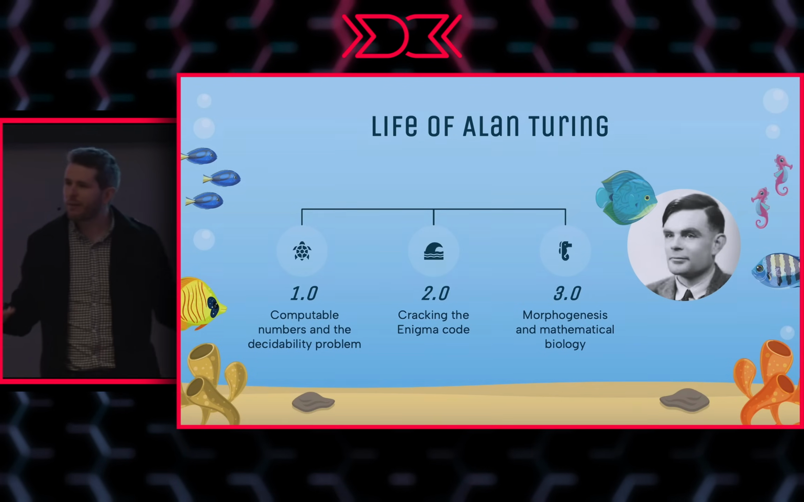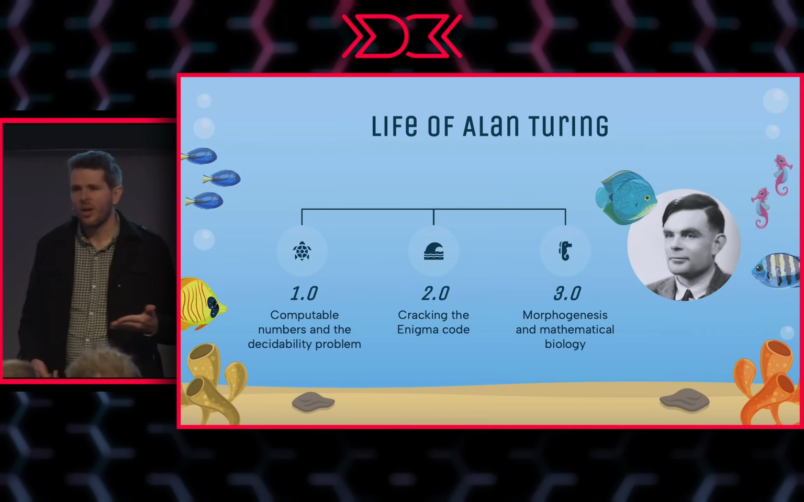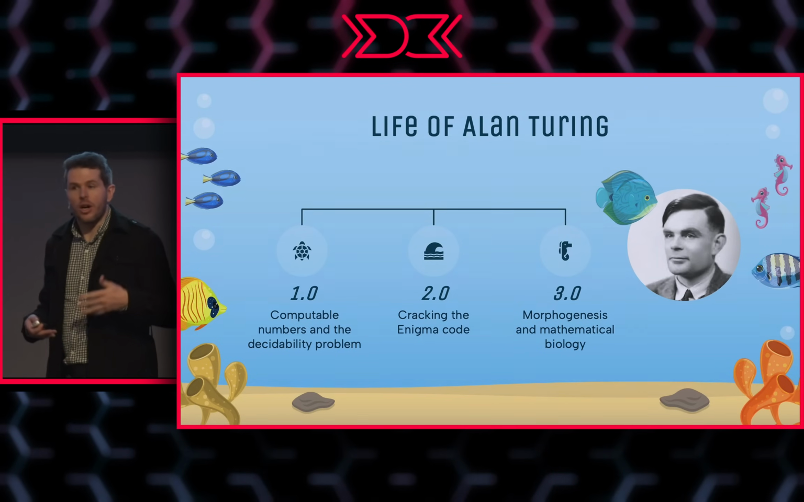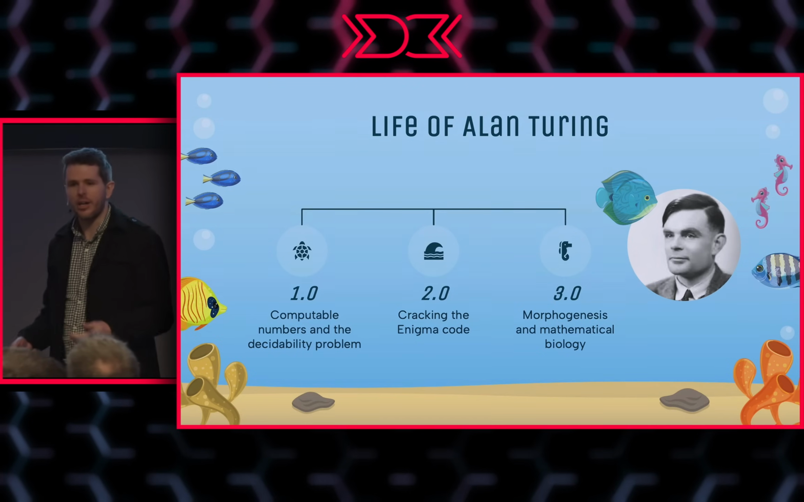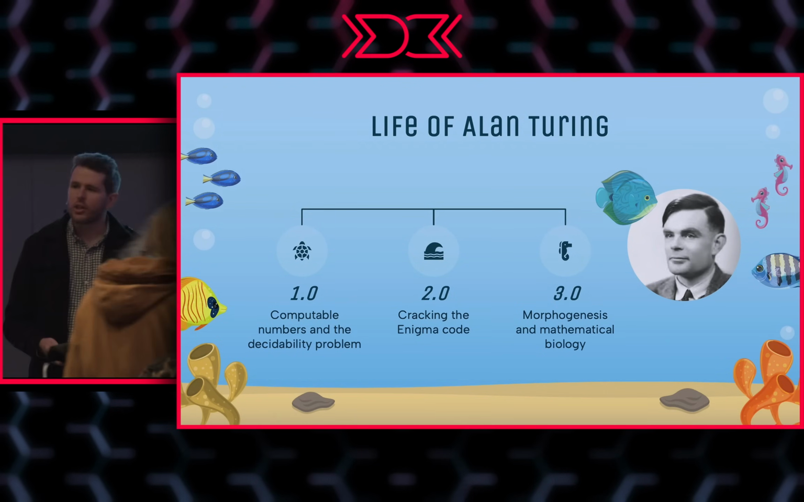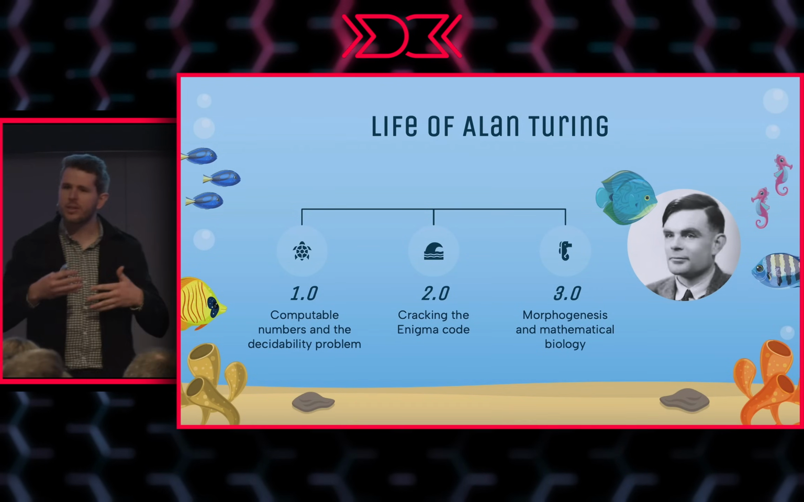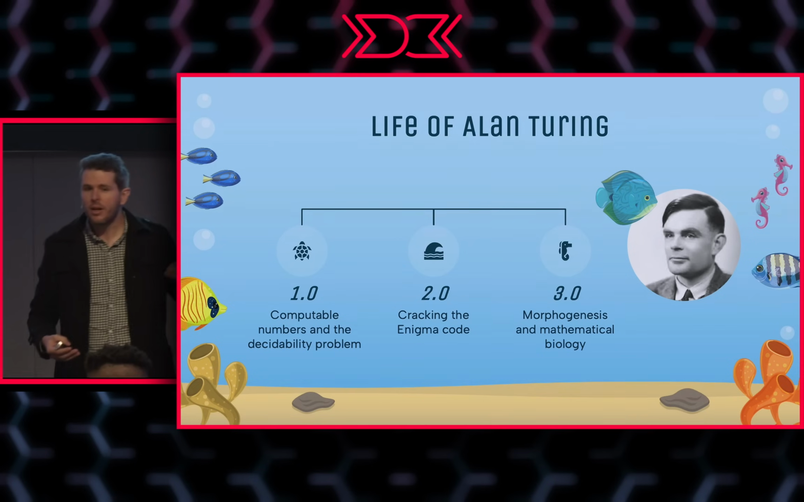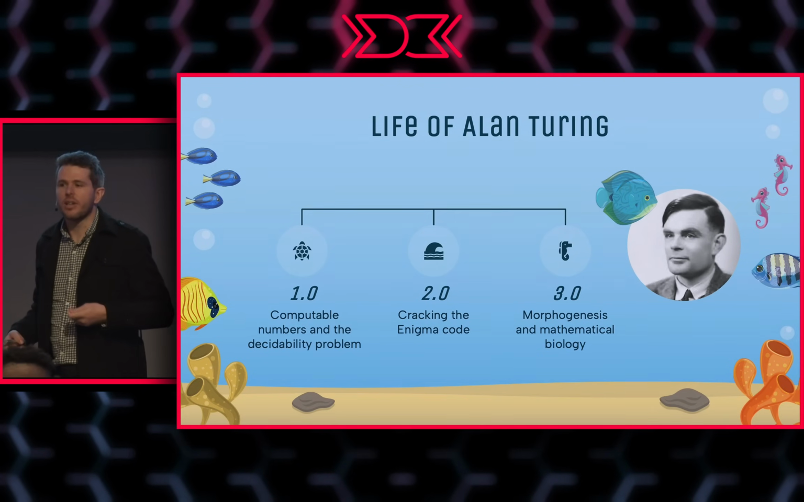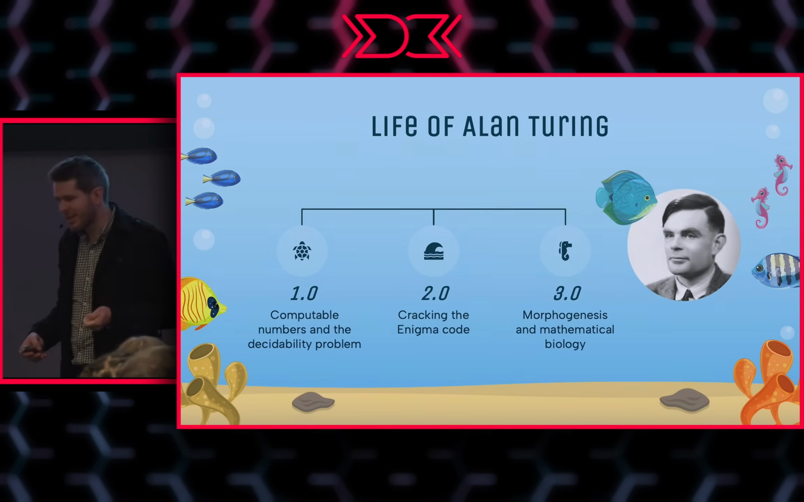Now, to understand where fish fits into the story of Alan Turing, we'll start almost at the beginning with Alan Turing 1.0. This was when he was not Dr. Alan Turing yet. He was a graduate student at Princeton. And the great German mathematician David Hilbert had come up with a list of the big outstanding problems in mathematics. Turing was a mathematician, so he said, hey, I'm an ambitious young grad student. Let me grab one of Hilbert's problems and see if I can have a go at it.